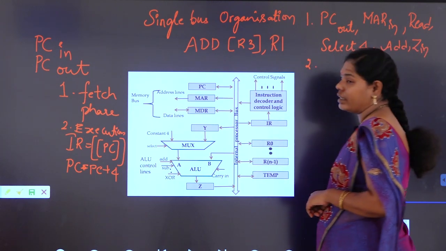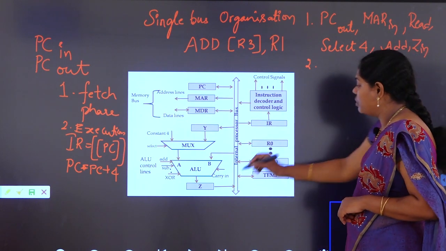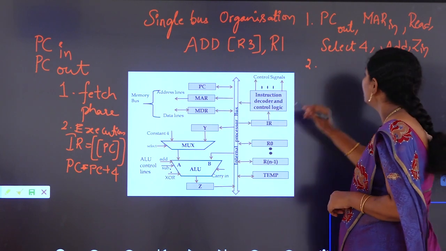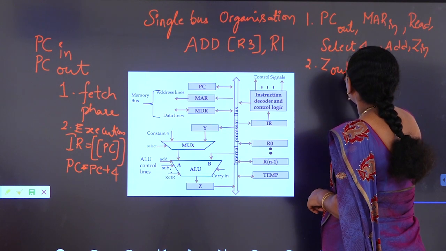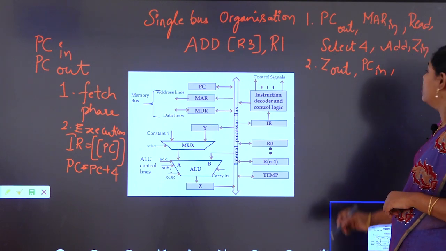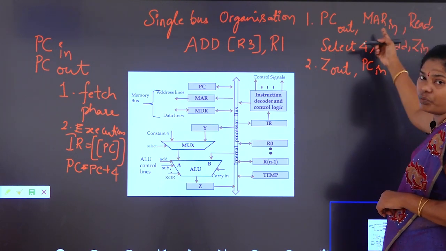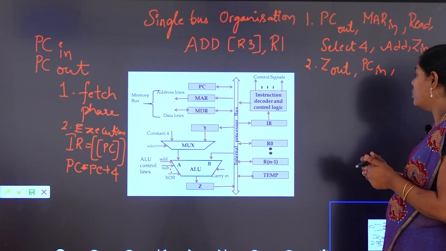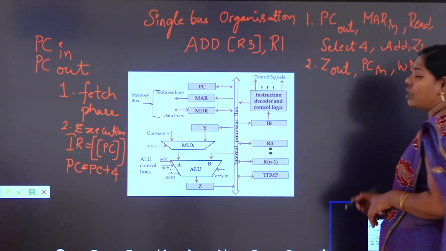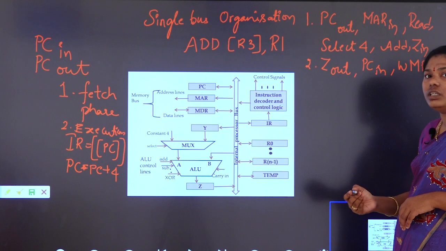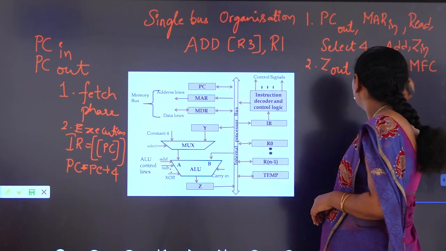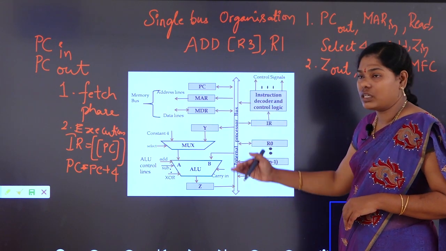Next, the second step. PC plus 4 is available in Z. Now it has to be provided to PC. So Z out, PC in. The next thing, here we are performing a read operation. The read operation is external to the processor, so we have to wait until the memory function is completed. WMFC, that is wait for memory function completed. W is wait. We have to wait until the read operation is completed.